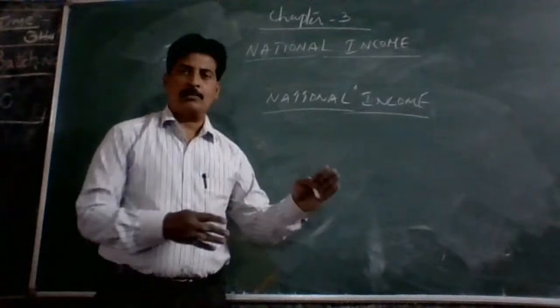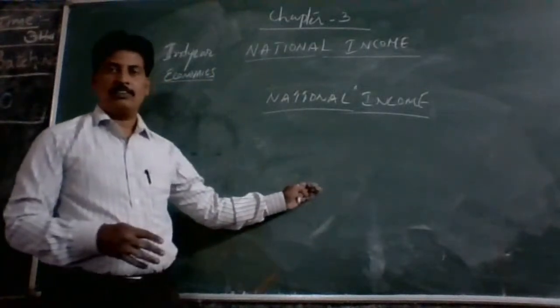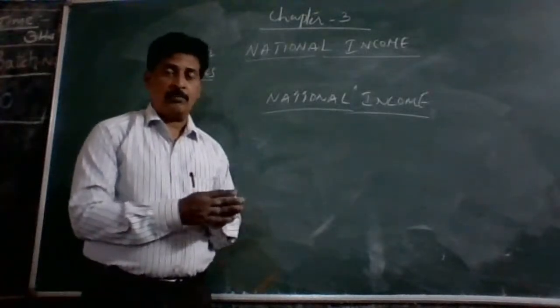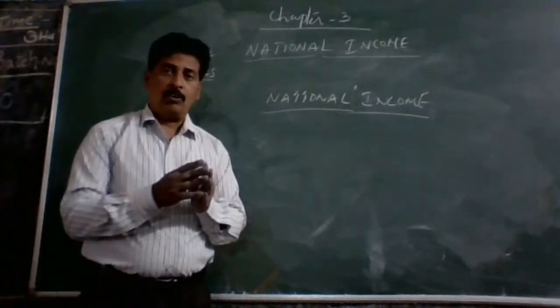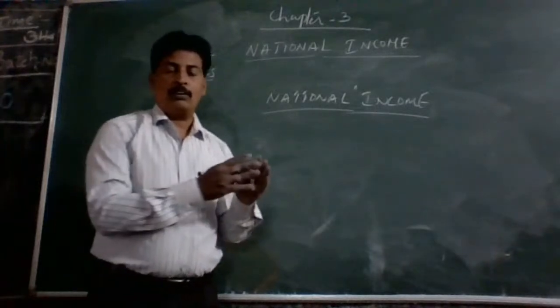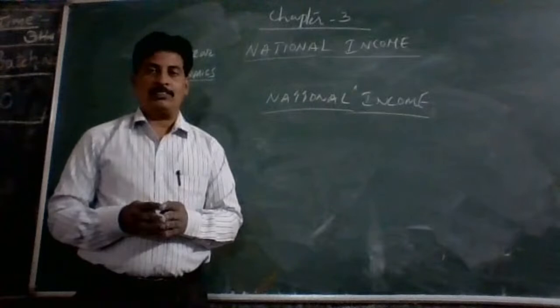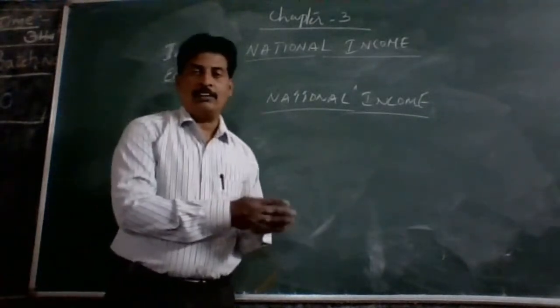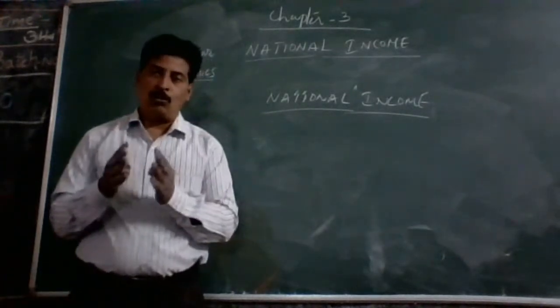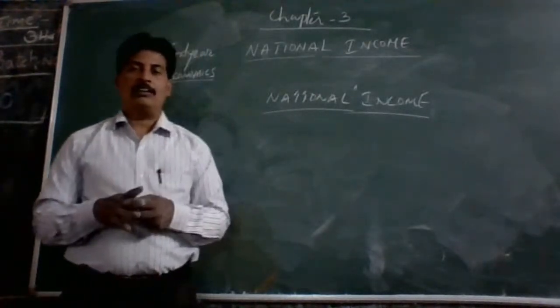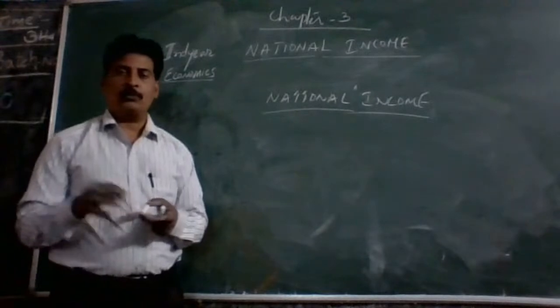Whereas macroeconomics studies aggregates: not one individual's income but total incomes, not one individual's savings but total savings, not one commodity but all goods and services. That is aggregates.